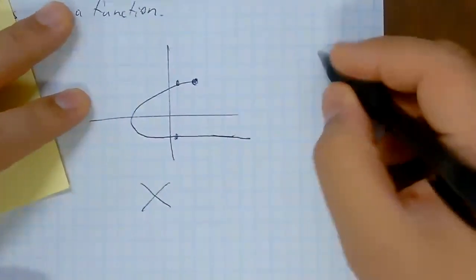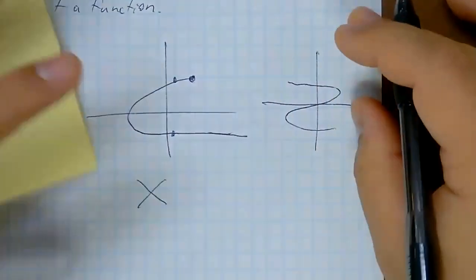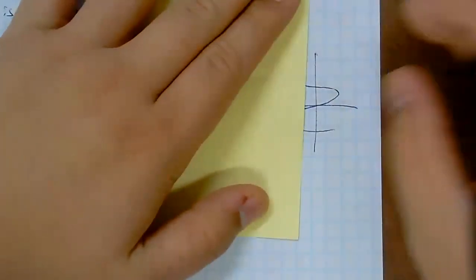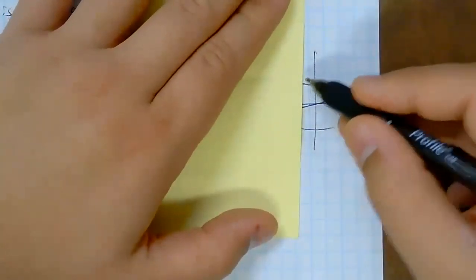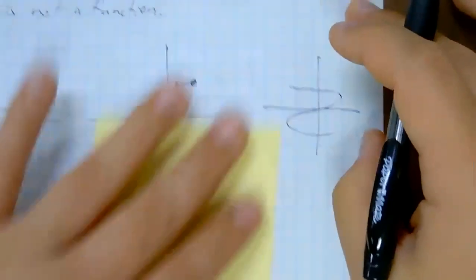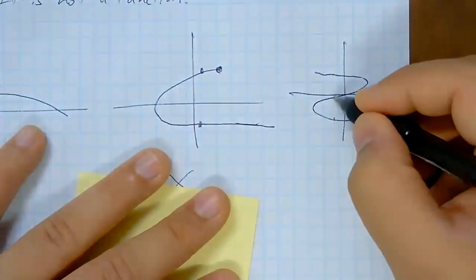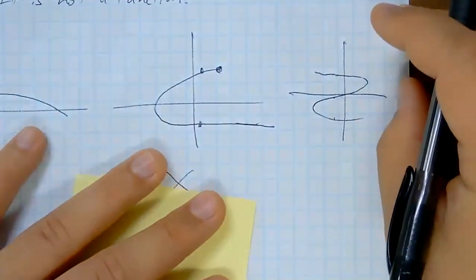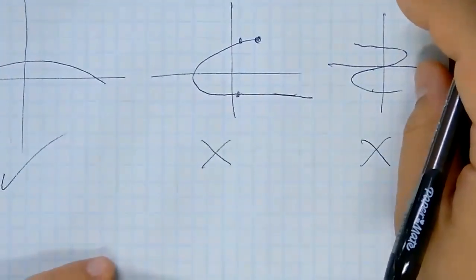Okay, we'll do one more. Something like this. In this case, we have a vertical line intersecting at 3 points. So is it a function? No. We know it's not because it says 2 or more points, and 3 is more than 2. This is not a function.